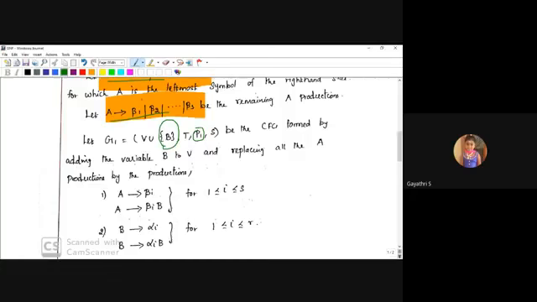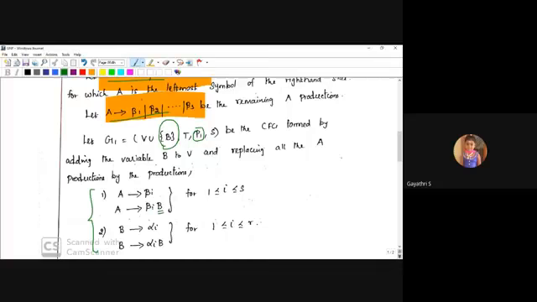See, this is replaced by the resulting production: A produces beta 1, A produces beta 1 appended with B. Then B, which is the added non-terminal. Okay, I will add one more non-terminal, based on lemma 2.